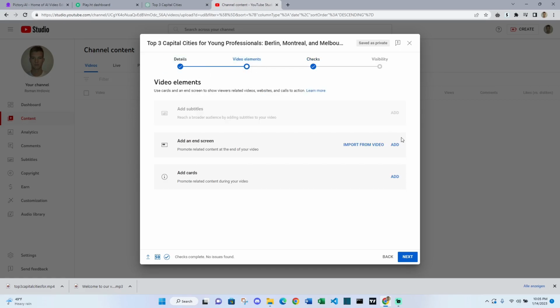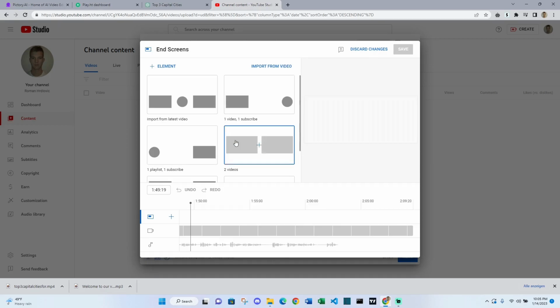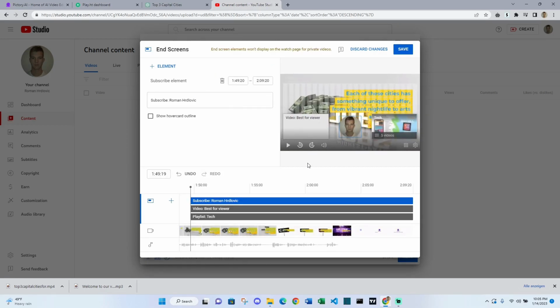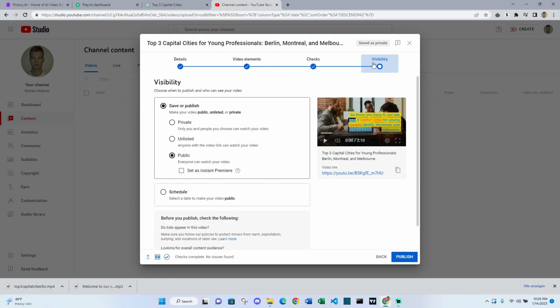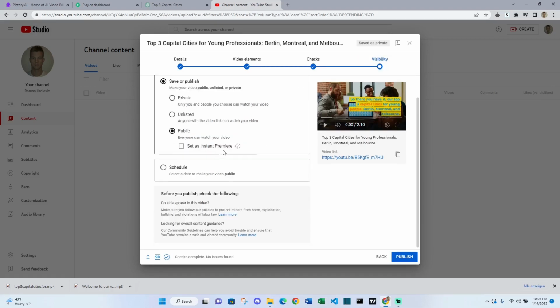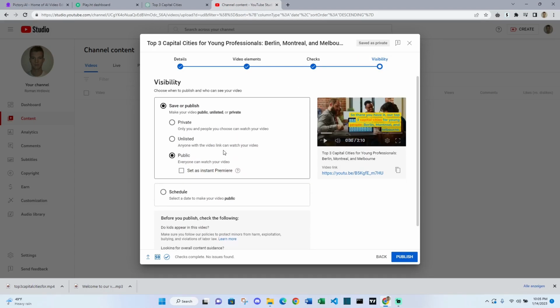You can add an end screen. I will just do that. Amazing, save. I would do more checks, of course, and that's basically it. So it saved as private. I do not really want to publish it because I don't want to use this video, but this is how you would do it very quickly and very easily.